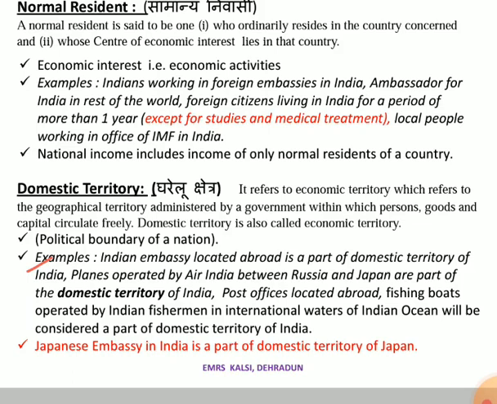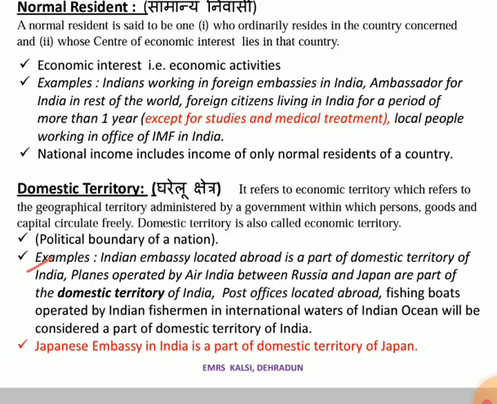In the same way, there are many banks located outside, like SBI. SBI is in America as well, I guess. That SBI bank belongs to India, and the name associated with that bank is of India, so India will count that SBI branch in its domestic territory.